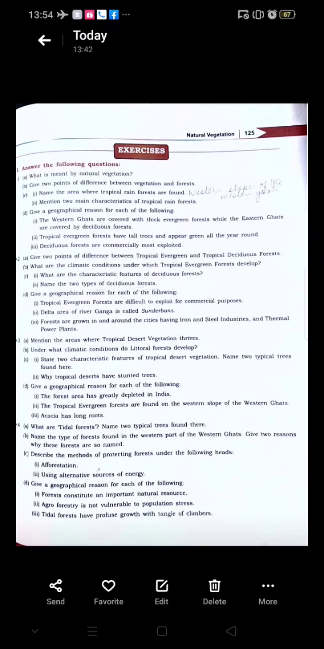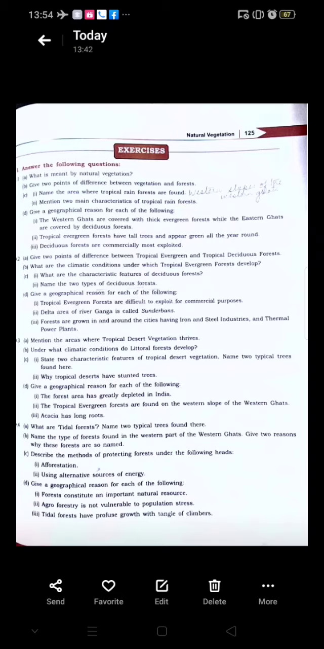Third question. Deciduous forests are commercially most exploited. Now, deciduous forests are commercially most exploited because they are less dense, and the same type of trees or species may be found in a large area. So, the same trees can be found in a large area. As such, these forests are commercially most exploited.